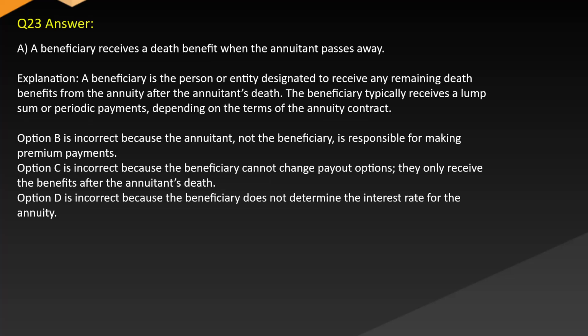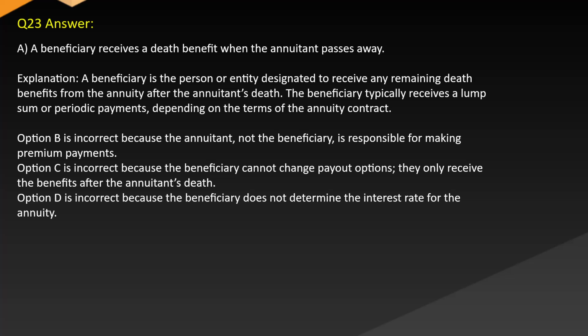Answer A. A beneficiary receives a death benefit when the annuitant passes away. Explanation: A beneficiary is the person or entity designated to receive any remaining death benefits from the annuity after the annuitant's death. The beneficiary typically receives a lump sum or periodic payments depending on the terms of the annuity contract.